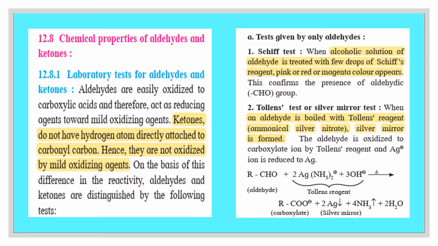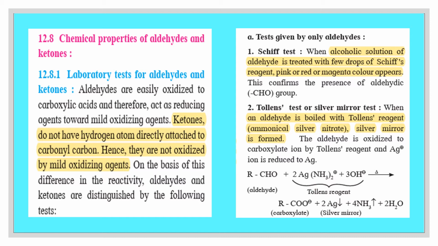Second, Tollens test or silver mirror test. When an aldehyde is boiled with a Tollens reagent. What is Tollens reagent? It is ammoniacal silver nitrate. The formula you can see in this equation, Ag(NH3)2+ and 3OH-. This full part indicates Tollens reagent, that is ammoniacal silver nitrate.